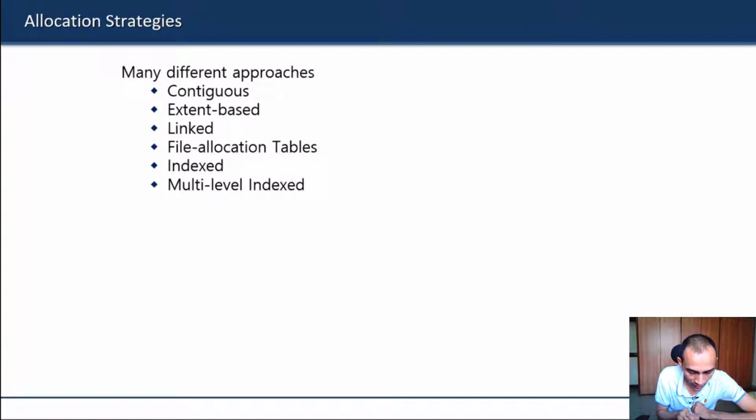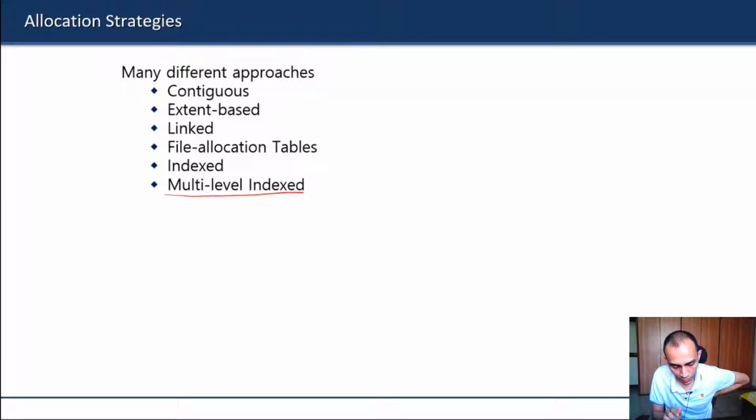He directly jumps to the actual multi-level indexing methods, which are used in modern Unix-based OSes like Mac, Linux, Ubuntu, and all those. He does not talk in detail about all other things. So this content I have taken from different books. He talks about them, but in small patches in different locations. But here I have summarized all of them.